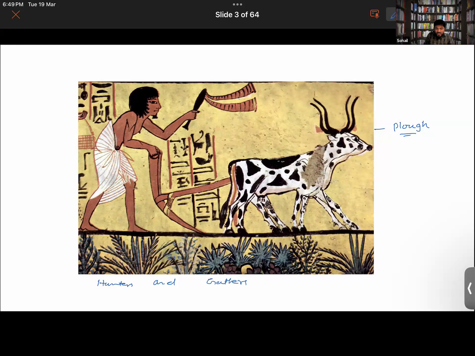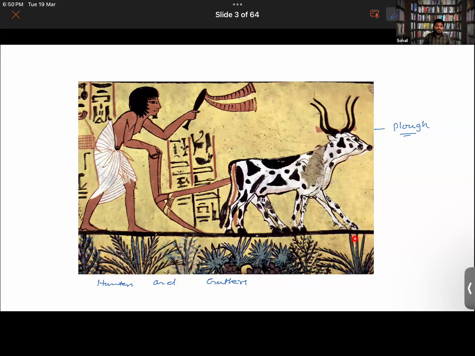They used to hunt down the animals and they used to collect their essentials from the forest. And that's how their livelihood was going on. But once they discovered that if the seeds were to fall on the ground, new plants came out of that, gradually they discovered the process of farming as well.